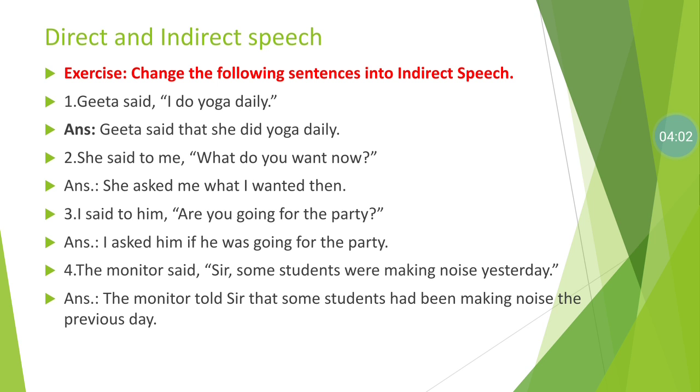It is past continuous tense. So instead of past continuous, we transfer to past perfect continuous tense. Some students had been making noise, yesterday transfers to the previous day. So actually the sentence is: the monitor told the sir that some students had been making noise the previous day or the day before.